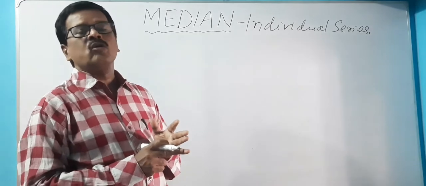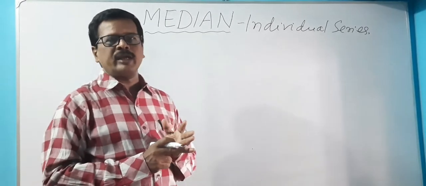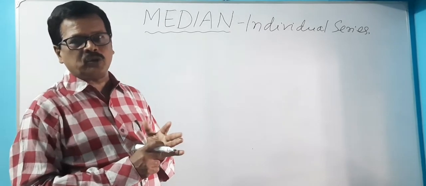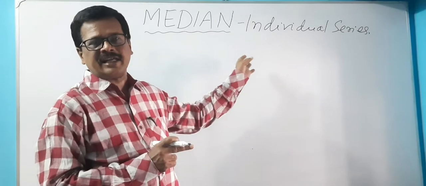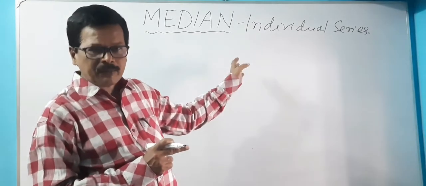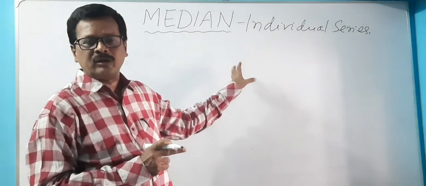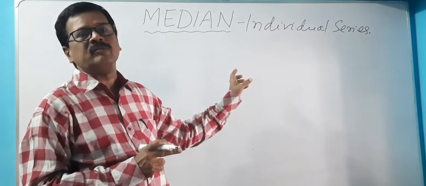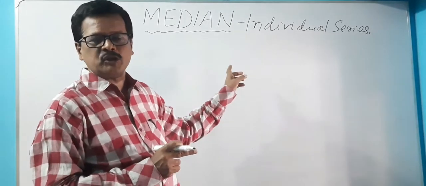Then we have to calculate n plus 1 by 2. After arranging the items in ascending order, we have to see which item is the n plus 1 by 2th value. That value or that item is the median in individual series.